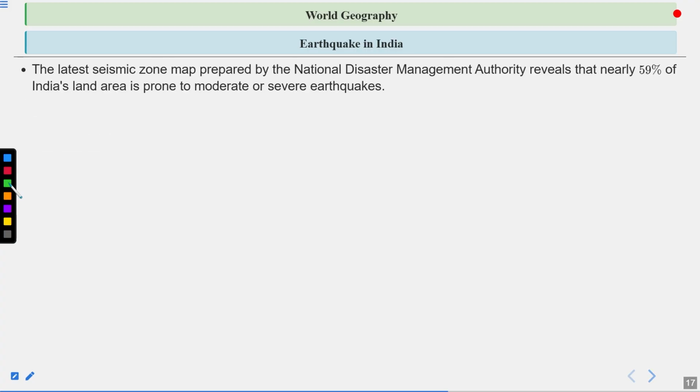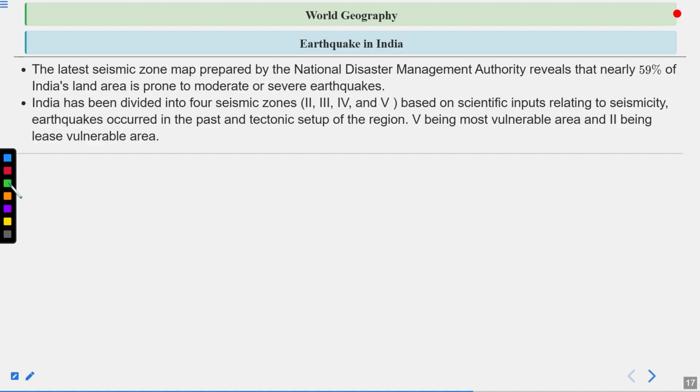Earthquakes in India. The latest seismic zone map prepared by the National Disaster Management Authority reveals that nearly 59% of India's land area is prone to moderate or severe earthquakes. India has been divided into four seismic zones: second, third, fourth, and fifth, based on scientific inputs relating to seismicity, earthquakes occurred in the past, and tectonic setups of the region. Fifth being the most vulnerable area, and second being the less vulnerable area.